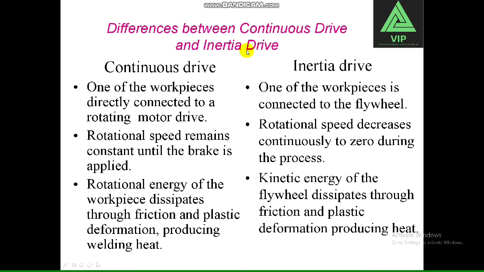Difference between continuous drive and inertial drive. In continuous drive, one of the workpieces is directly connected to the motor, whereas in inertial drive it is connected to the flywheel. In continuous drive, rotational speed remains constant until the brake is applied. In inertial drive, rotational speed decreases continuously to zero during the process. In continuous drive, the rotating energy of the motor is dissipated through friction and plastic deformation, producing welding heat. In inertial drive, the kinetic energy of the flywheel is dissipated through friction and plastic deformation.